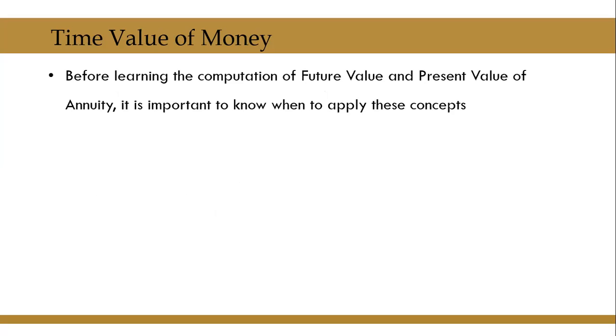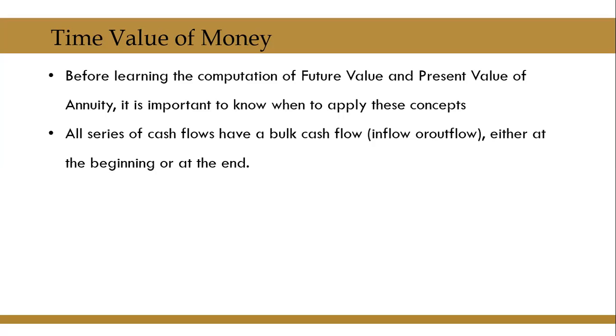But before we understand the computation of future value and present value of annuity, it is important to know when to apply these concepts. I have seen some people getting confused without knowing when to use the future value concept of annuity and when to use the present value concept of annuity. There is a very simple technique to understand this.